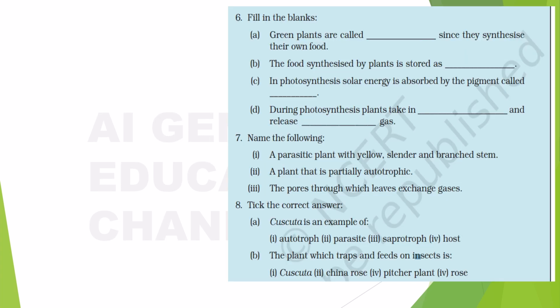Next, these are the fill in the blanks. Now you all have to tell me, right? Green plants are called dash since they synthesize their own food. Just we have mentioned it, right? What are those called as? Autotrophs. The food synthesized by plants is stored as what? This also I have mentioned just now, it is starch, right? So with the process of photosynthesis, what we get is glucose, and this glucose is stored in the different parts of the plant as starch, right?